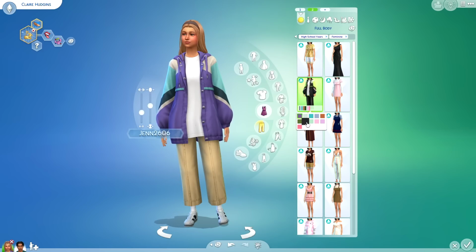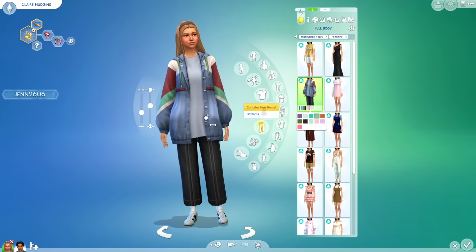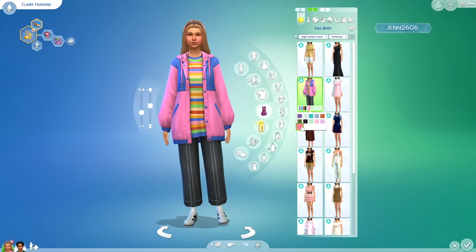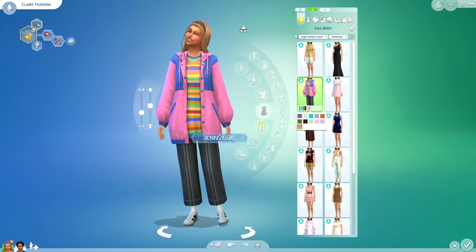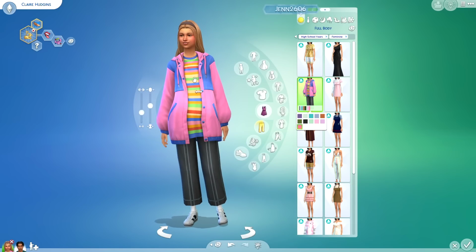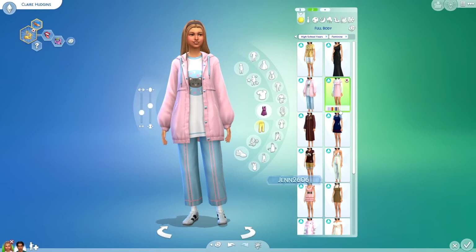We also have this really cool 90s inspired jacket. I love the ballooned out sleeves. I literally have this jacket in my closet and I'm not even kidding. This is really fun too. I like the striped shirt and how long it is. I wish this was like a singlet. Oh my gosh. And these pants too are really cool. This is just such a fun little outfit.